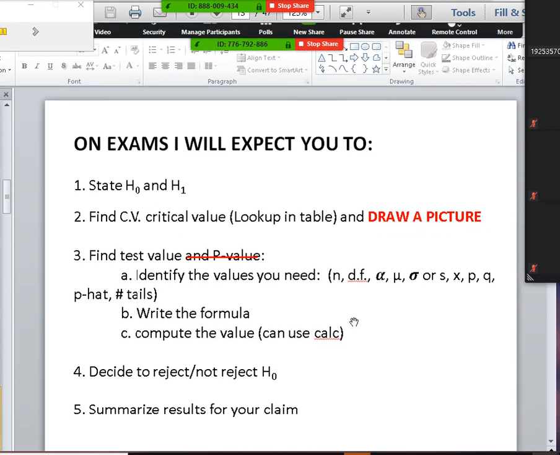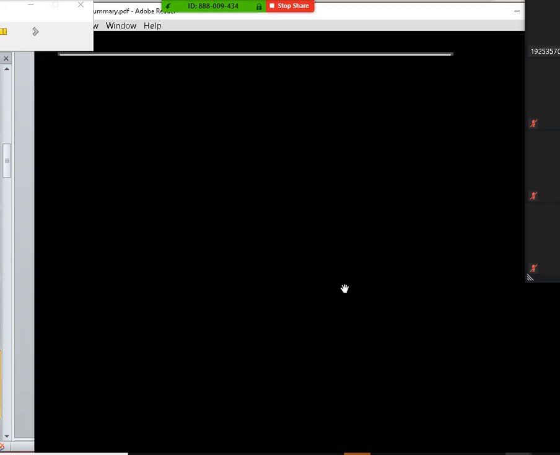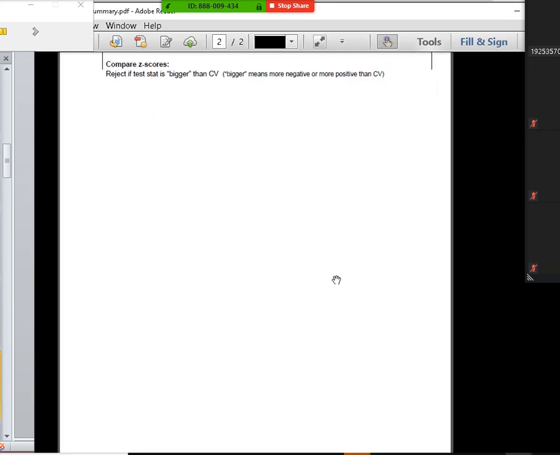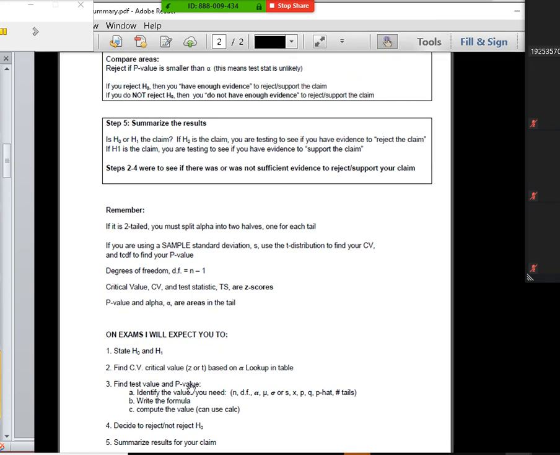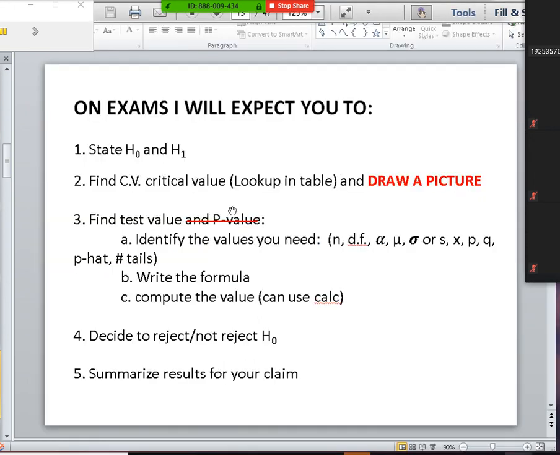And then the very bottom of the page, we have this part about the exams. On exams, I'll expect you to. It's at the very bottom of these Chapter 8 notes, right down here. There's a couple of changes we need to make, a couple little typos I have. The first one is step 2, find a critical value, look it up in the table. It should add in draw a picture. You need to draw a picture, so write that in there now.